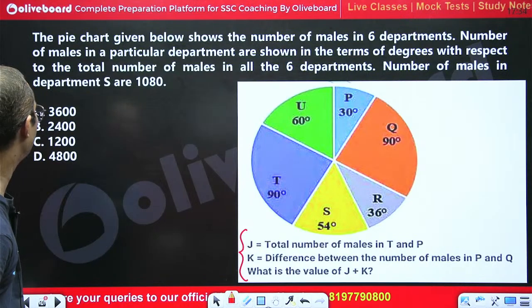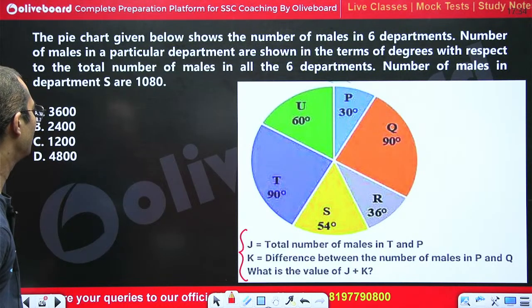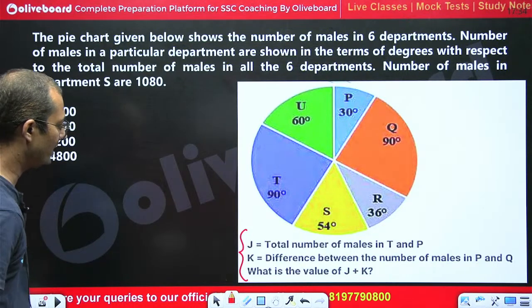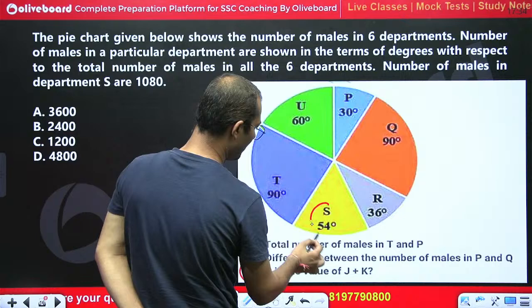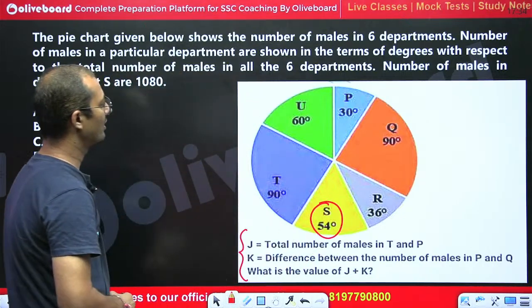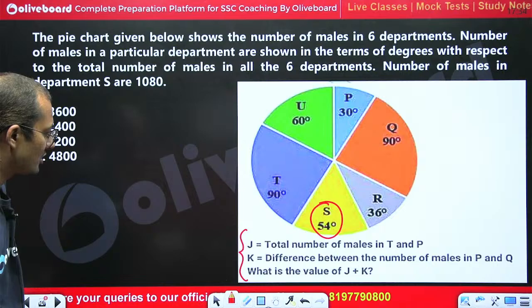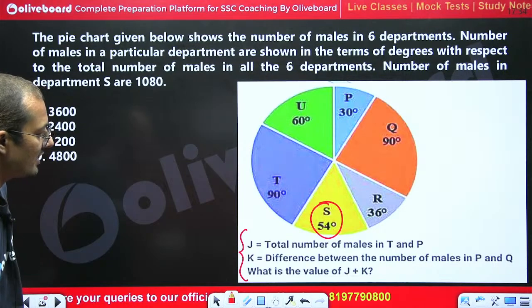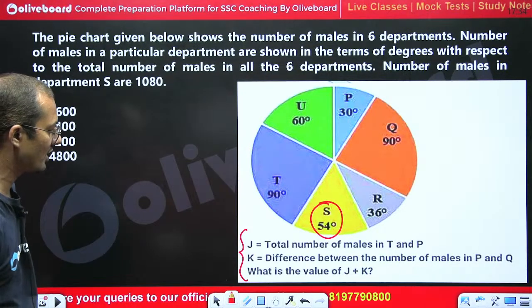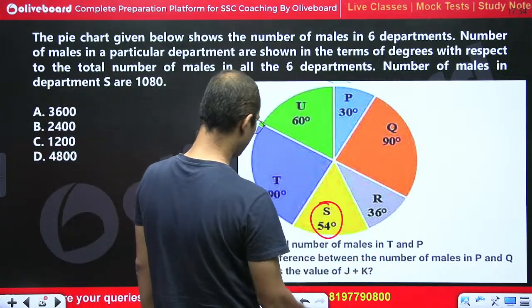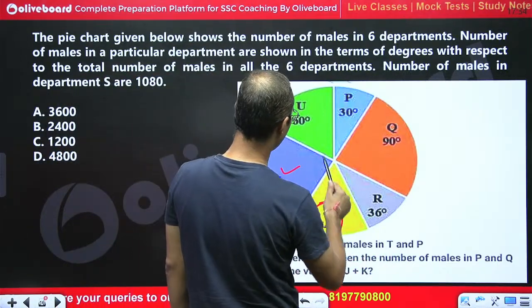The total number of males in the department S is given. Here is the S, so the value of this is given. And now the question is asking the total number of males in T and P. So T is here and P is here.